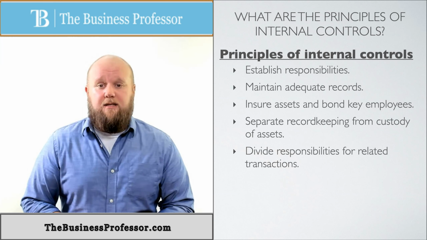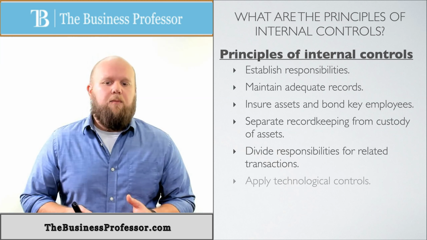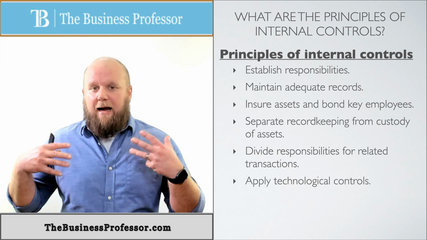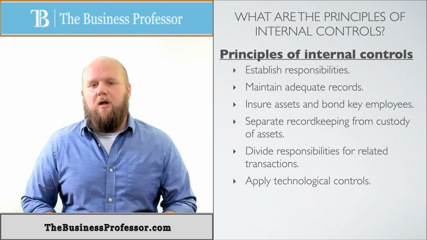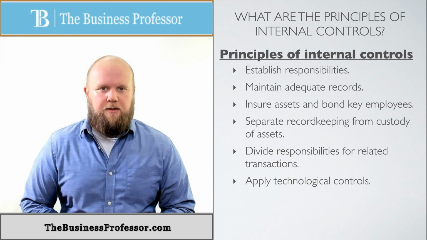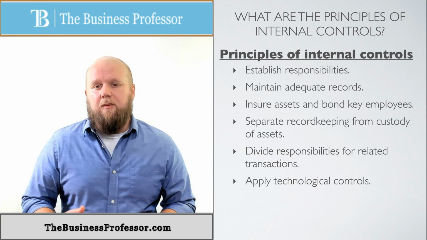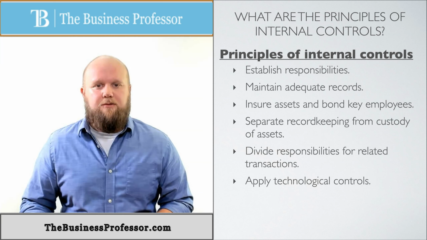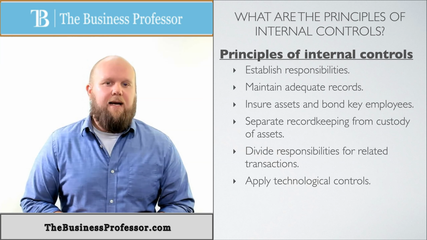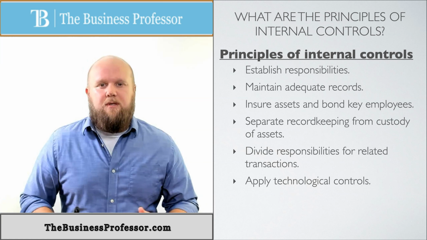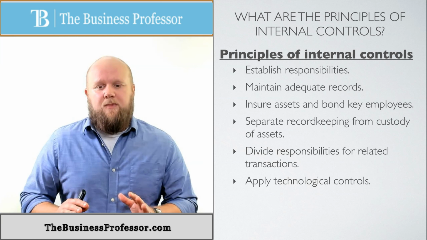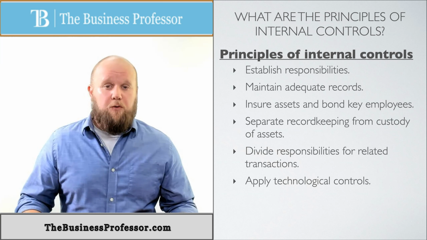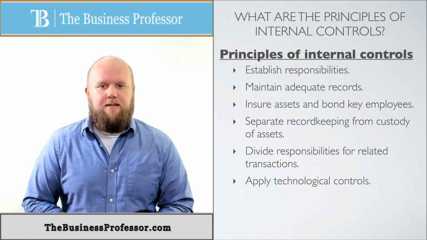The next one, and this is probably the biggest one today, is applying technology controls. These can be as big as iris or retina scans, or as small as a PIN number into the cash register. But these are super important because, again, that's another way of establishing responsibilities. If you're having to put a PIN number into a cash register, then you know exactly who is in that cash register. It could also be cameras. There's a lot of things it could be, but this is really big, especially now with technology becoming more cost affordable for businesses to protect their assets and whatnot.